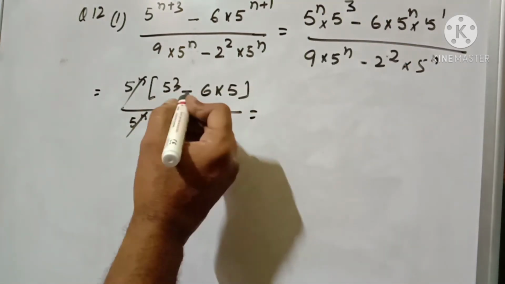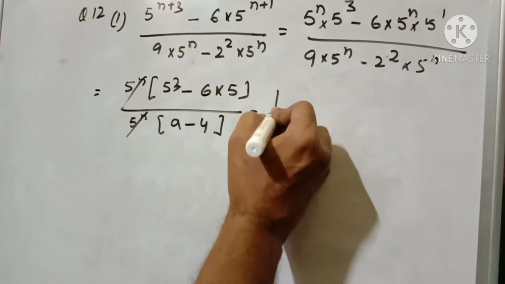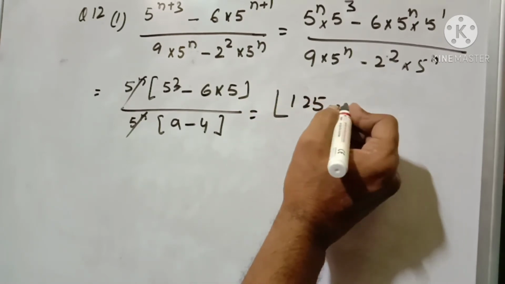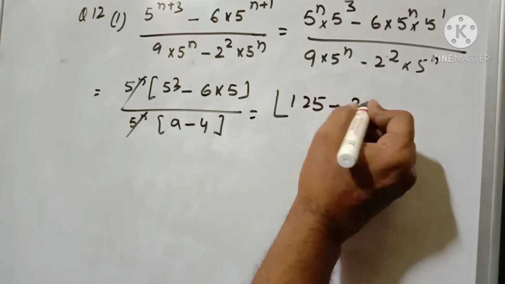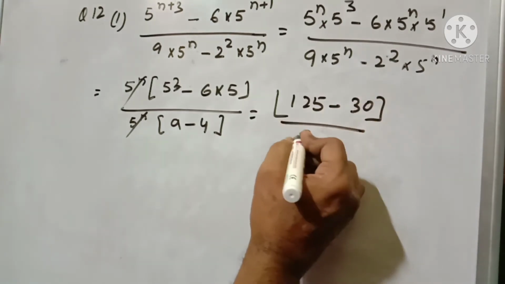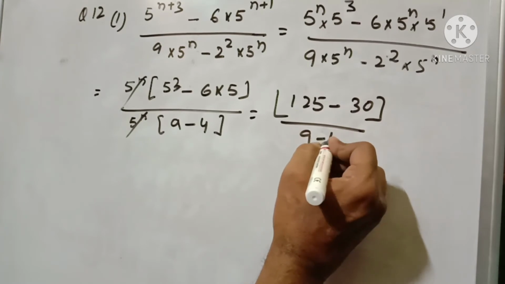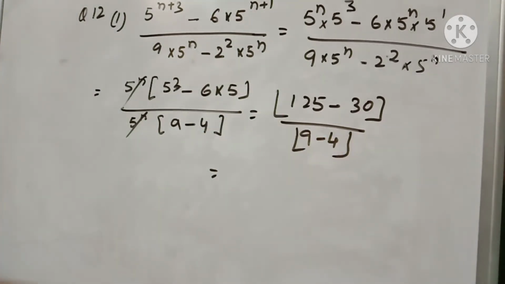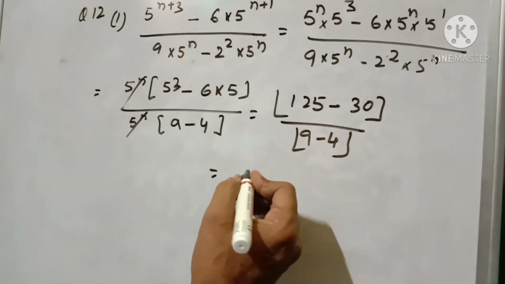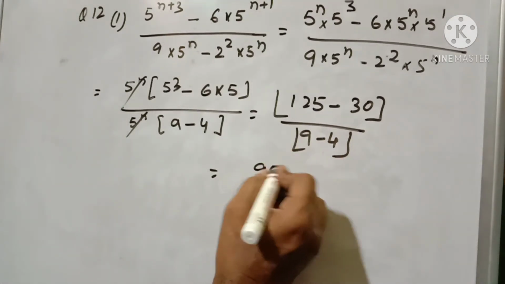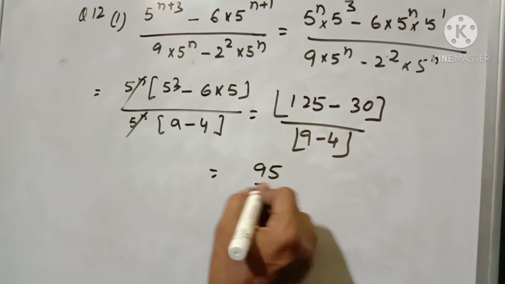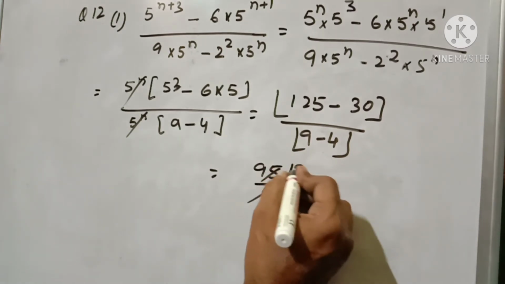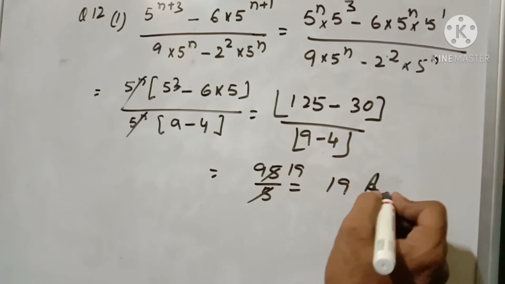Now 5 to the power 3 means 125 minus 30 by 9 minus 4. So 125 minus 30 will be 95, and this will be 9 minus 4, which means 5. Cancel it, 19. So our required answer is 19. Write down please.